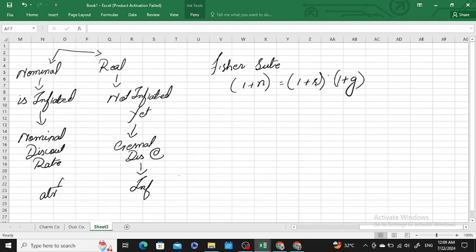When you multiply the general rate with the real rate, it comes out as the nominal rate. This equation has been derived through the Fisher rule. I think that we should start the question. If you have any query, you may ask me now.